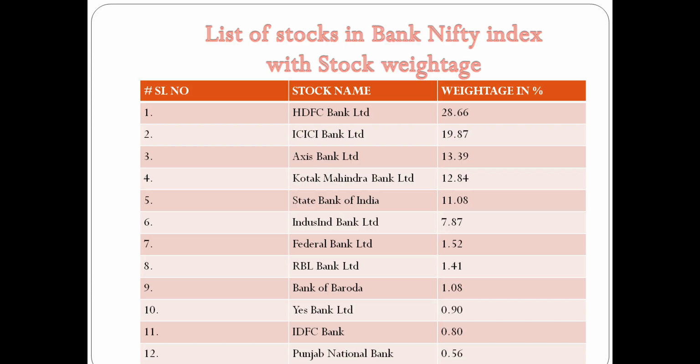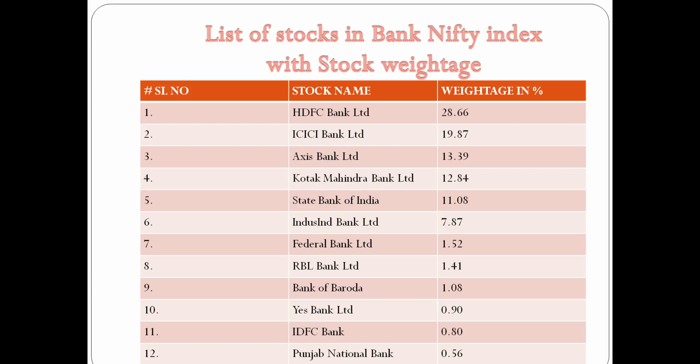If you see clearly, the top 5 banks give the major impact. Almost 80 to 85% of the movement is decided by the top 5 banks. Even more closely, the top 3 banks, HDFC Bank, ICICI Bank and Axis Bank, give almost 28 plus 20 plus 13 points, so 65% of Bank Nifty movement depends on the top 3 banks.